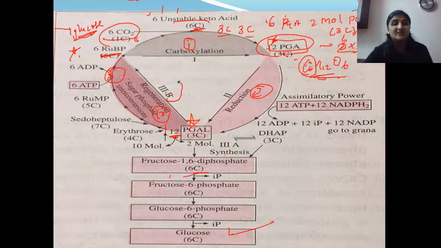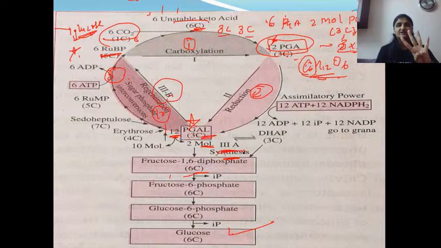Why is it called 3B? Because 3A process is synthesis. 3A process is synthesis of glucose molecule. So basically you have carboxylation, reduction, then synthesis and regeneration. So you have 4 steps basically. Clear? The third step is having 2 forms, that is one synthesis and another regeneration. Clear? Very good. Great. So chalo, 2 molecules of PGAL will go for formation of glucose.